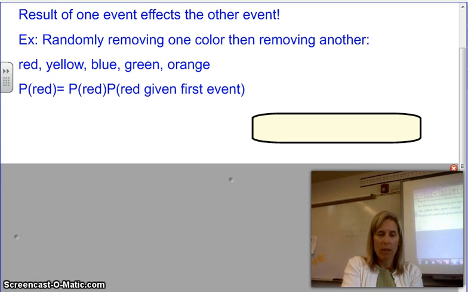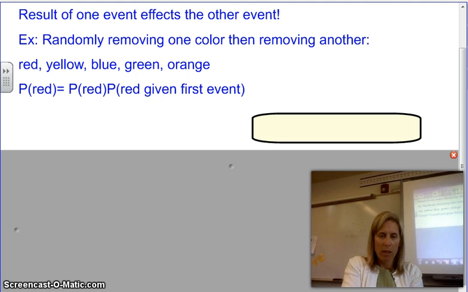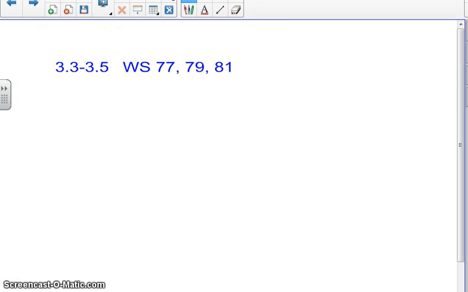Let's see. I can't get back to my thing. Okay, so these are the 3 pages I would like you to complete.